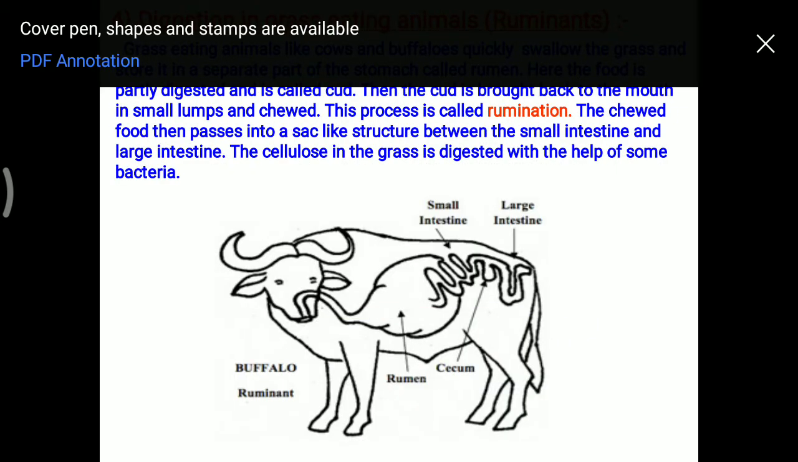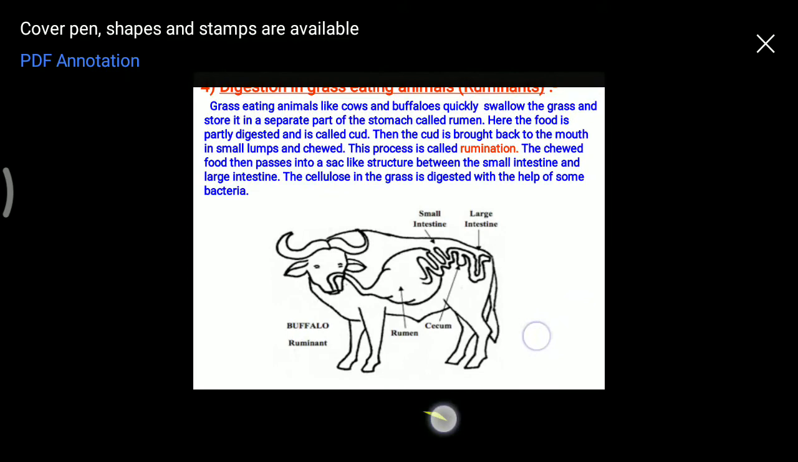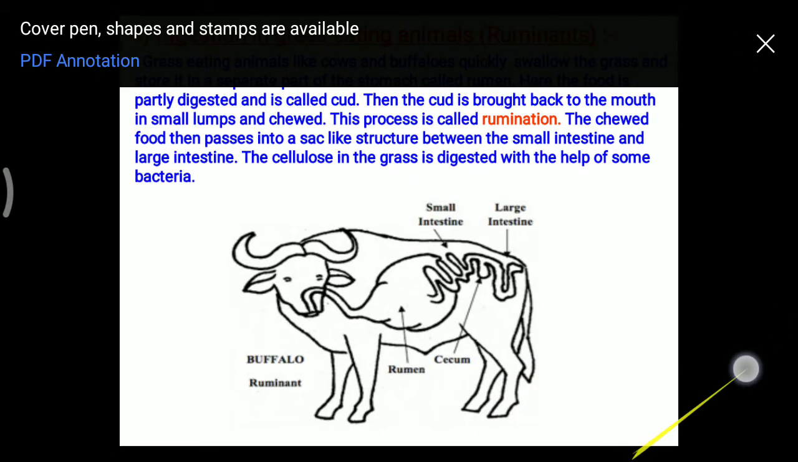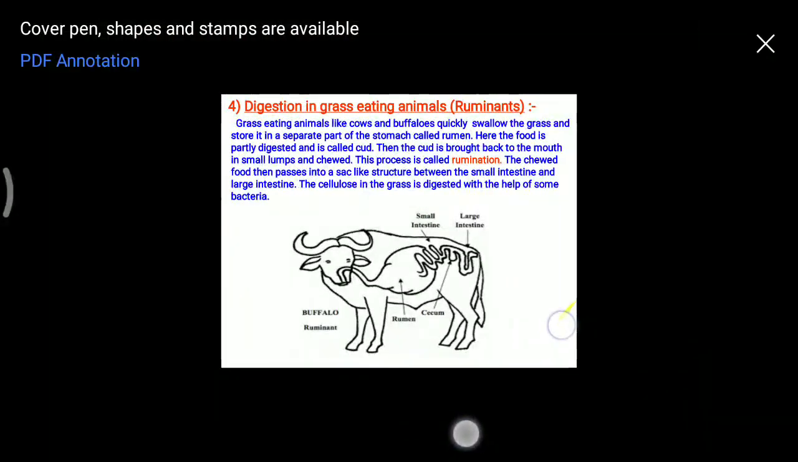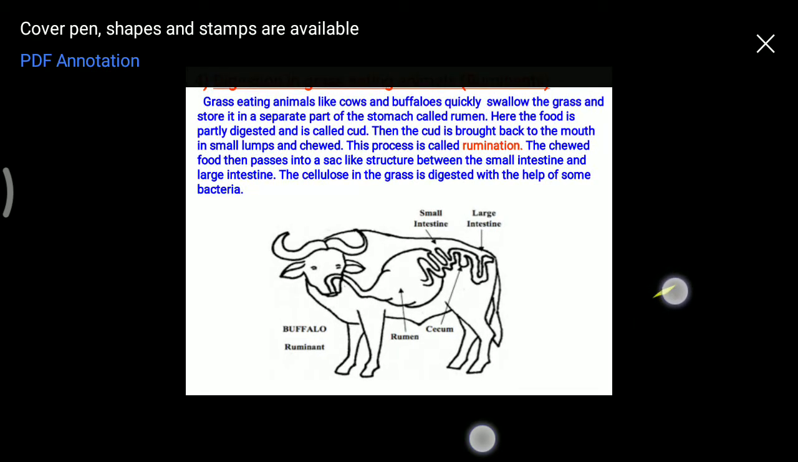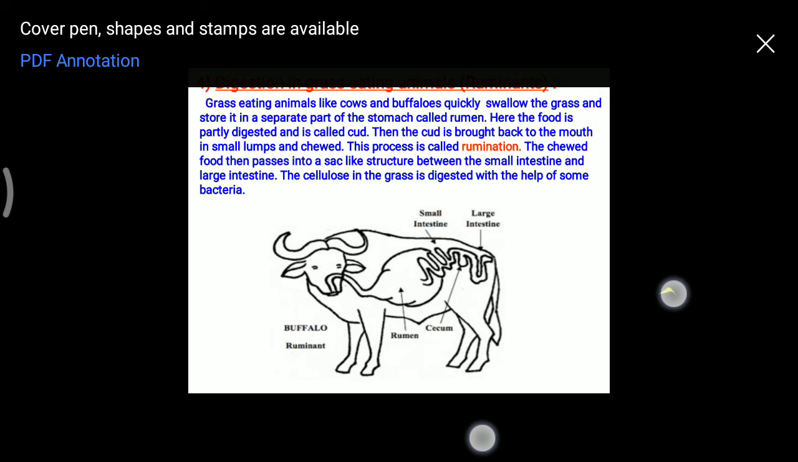Another very important thing in your chapter is the digestion in grass-eating animals. For example, in the cow. So you can see here that cows are known as ruminants. And why are they known as ruminants? Because they have a special process known as rumination. Grass-eating animals, for example cows and buffalo, easily swallow the food. First they swallow the food, and again it is stored in the part of the stomach called the rumen, where it is partially digested and known as cud.